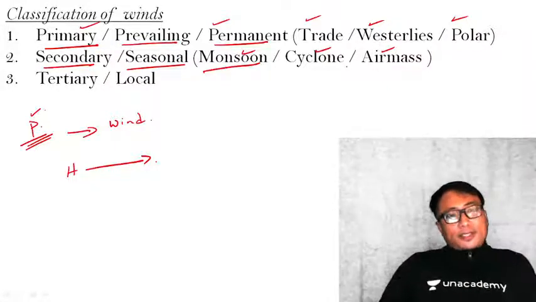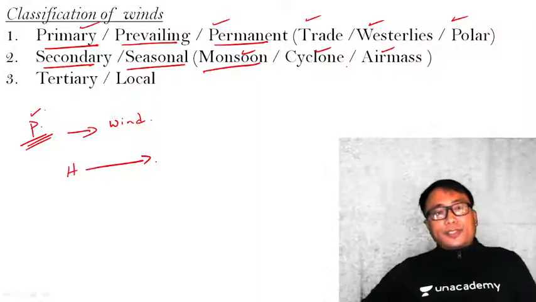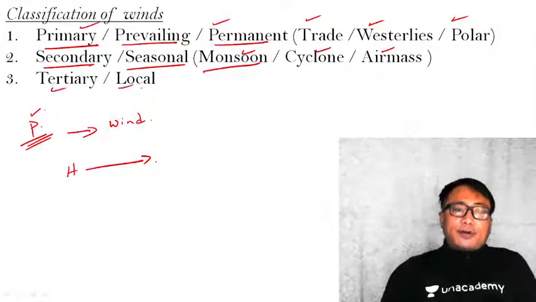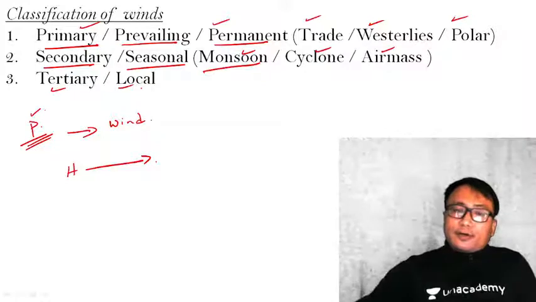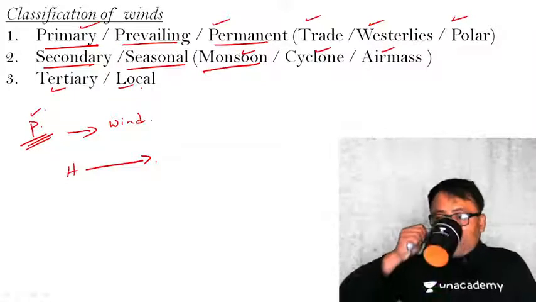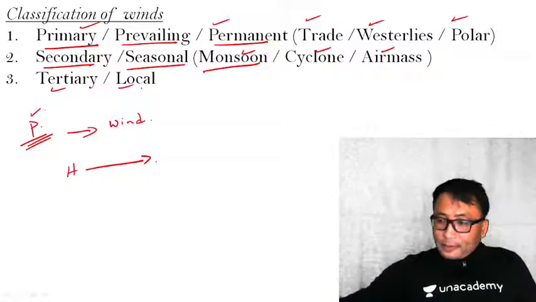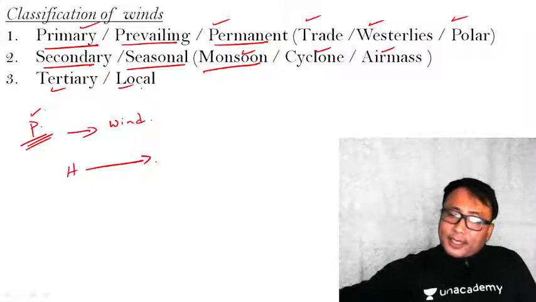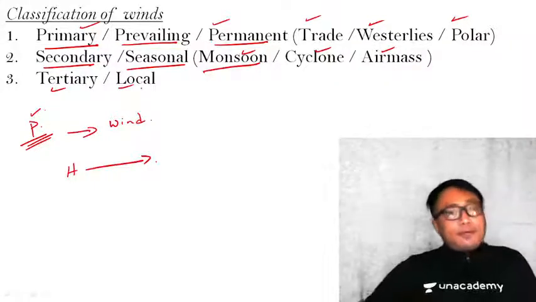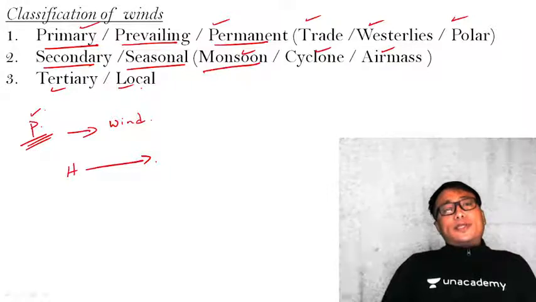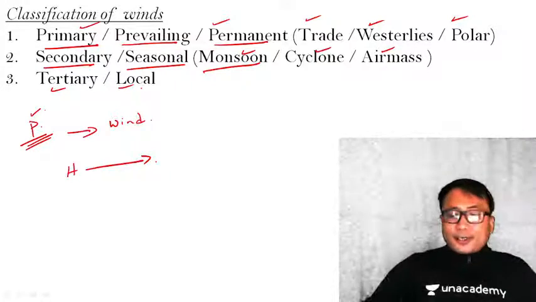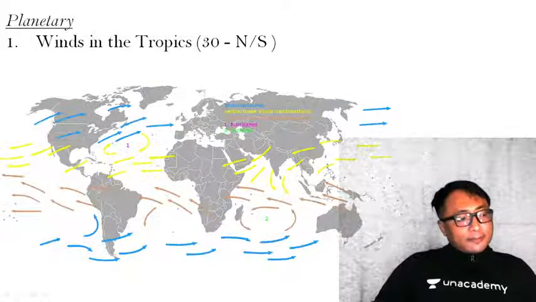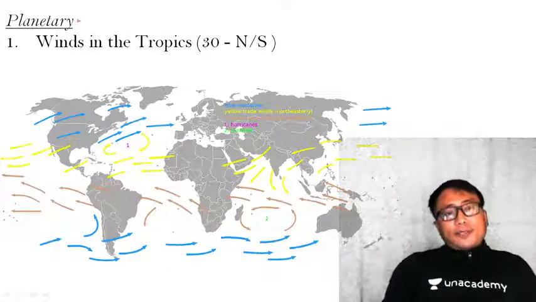Finally, but not the least, you have the third type of wind system, which is known as tertiary or local wind system. Tertiary or local wind system is the wind system occurring in a smaller place because of some local conditions. It is known as tertiary or local wind system. Let us go and see one by one.